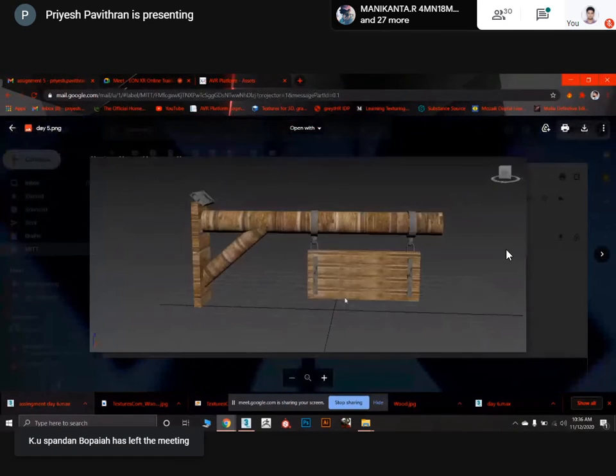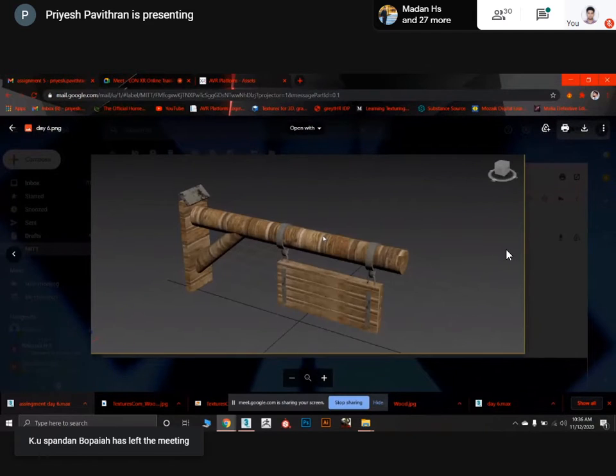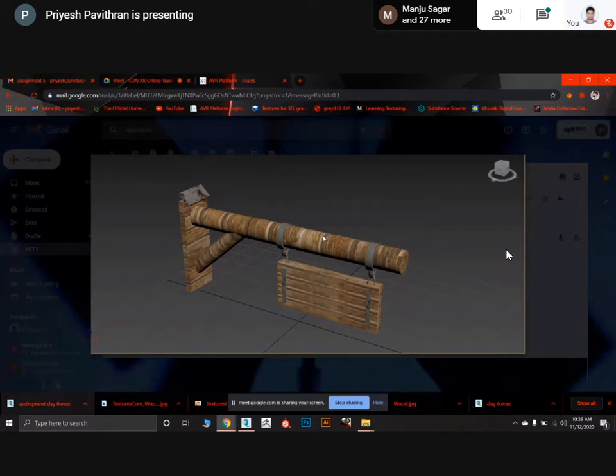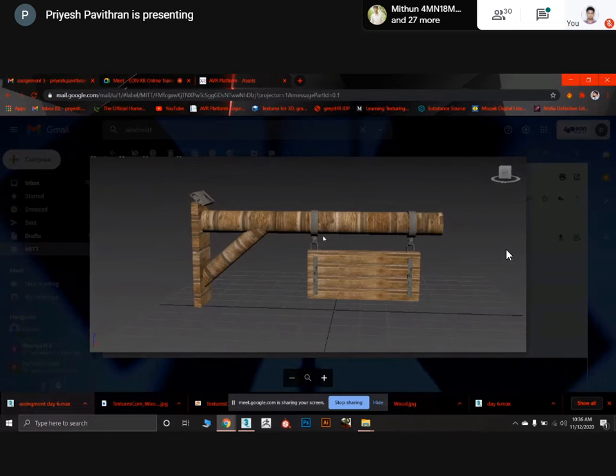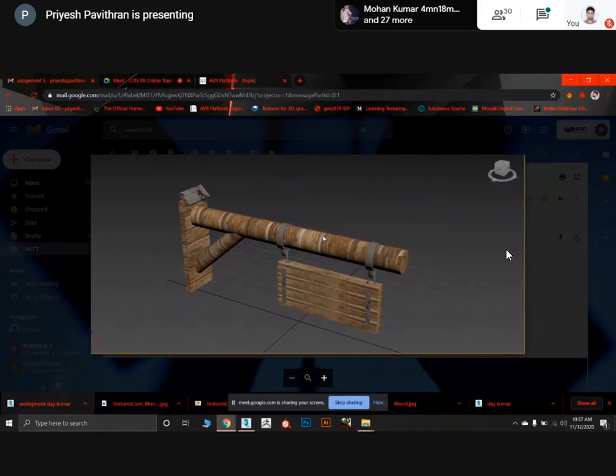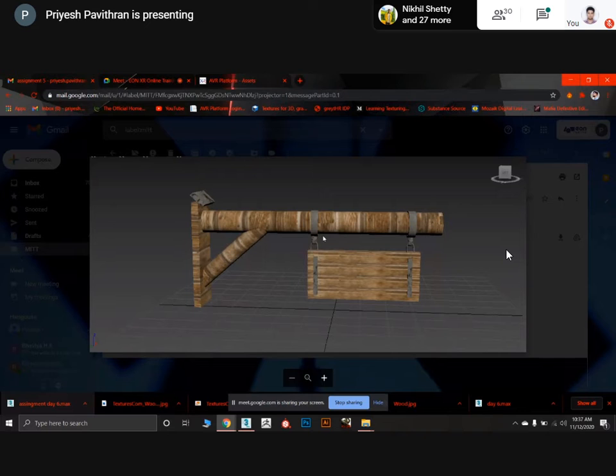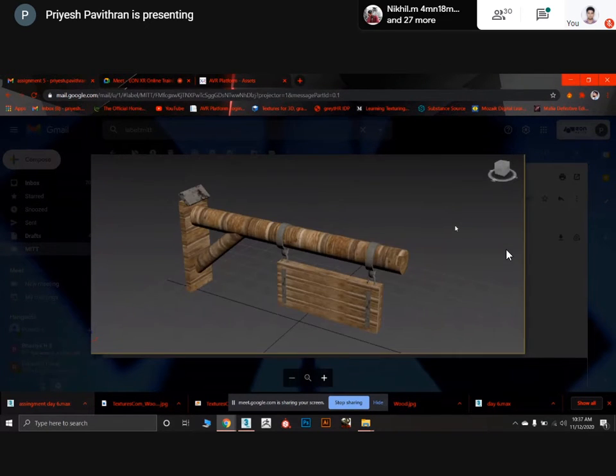Madan, your texturing is fine, and your unwrap is fine. It's not looking that stretchy, but the UVs you have to arrange properly. Just keep everything in horizontal direction so it might get fixed. Right now, the texture is not looking that great, but the unwrap you have done fine.